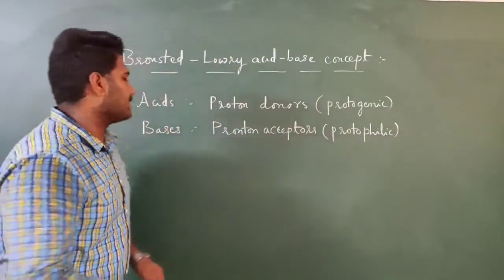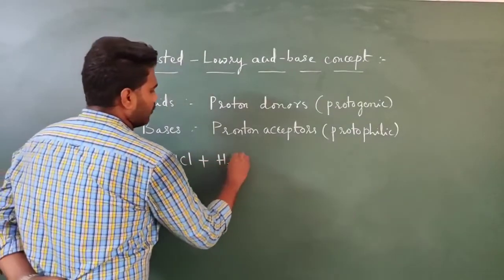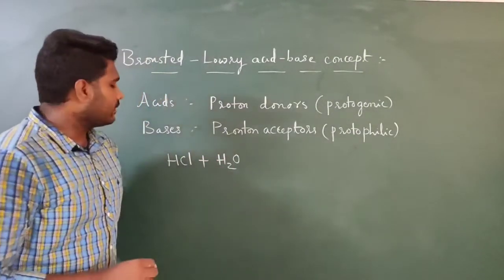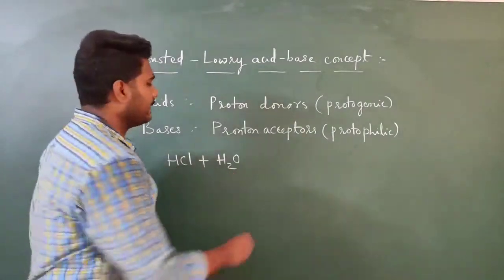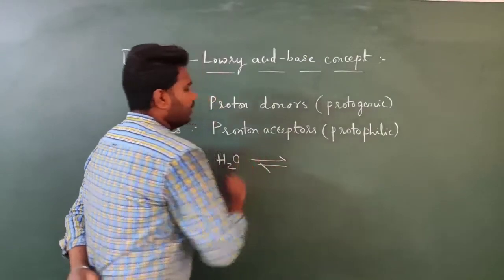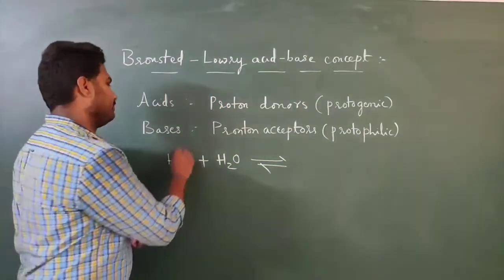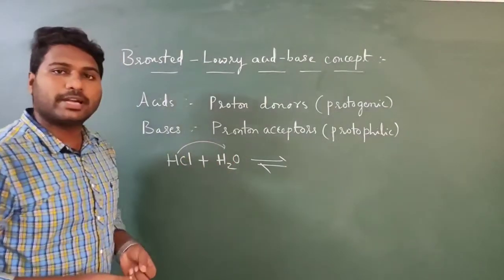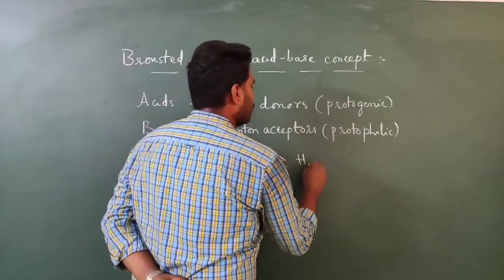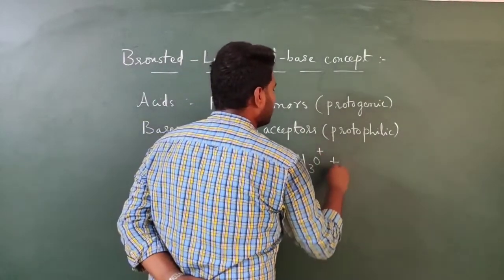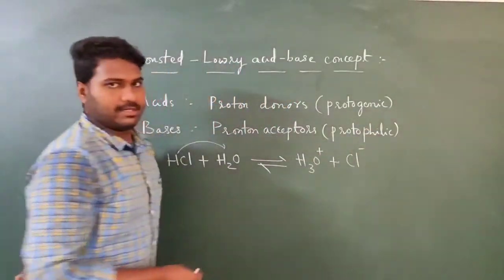If you consider one reaction, if you dissolve HCl in water, in this reaction HCl is going to donate a proton to water. Then H2O will become H3O+ and will generate Cl-.